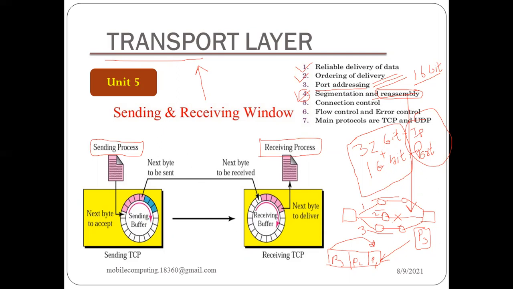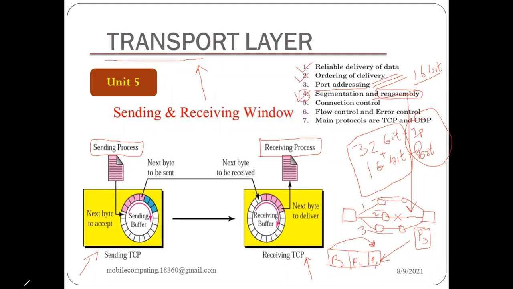It is not between node and node. It is a process running on your system which wants to communicate with another process running on a remote system. In that manner, we are saying that communication takes place between a process running on this device by the sender, and on the receiving side, again a process which is receiving that data.